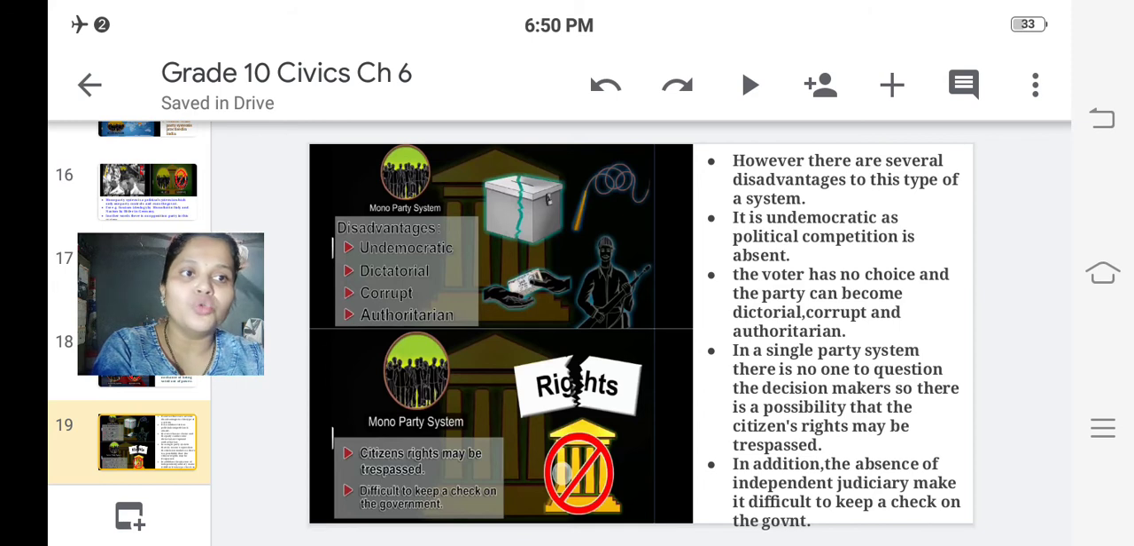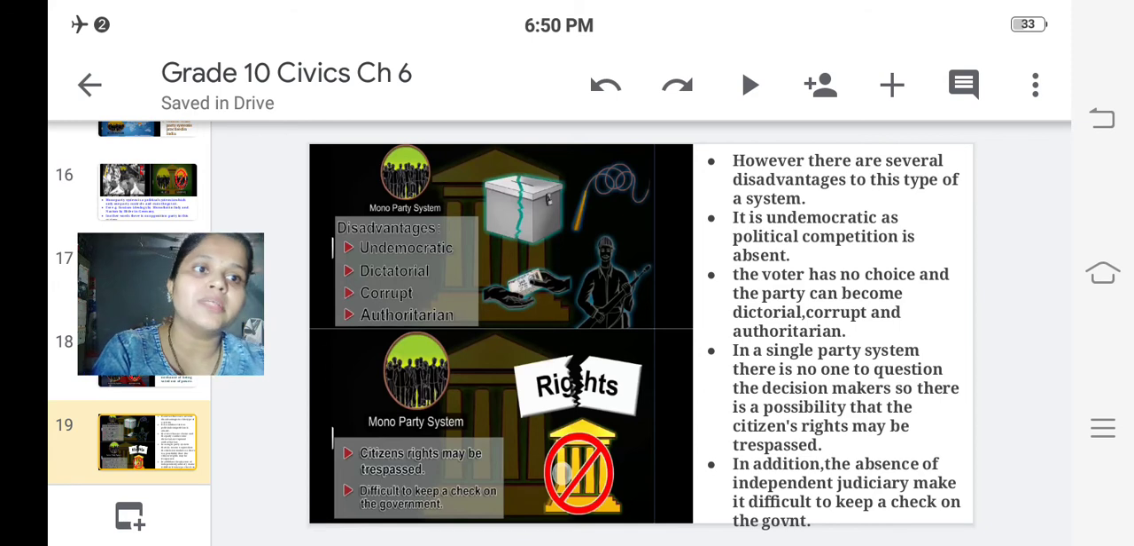The voter has no choice and the party can become dictatorial, corrupt and authoritarian. The voter has no choice because only one party and one contender is there. So it can become dictatorial. Dictatorship would be there, corruption would be there, and authoritarianism would be there if only monoparty system exists.